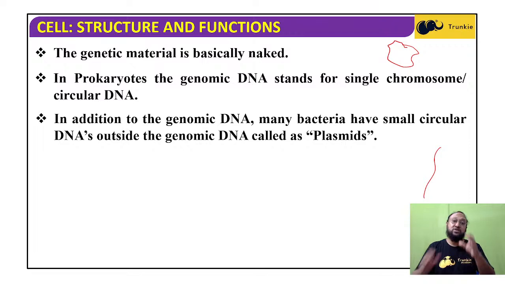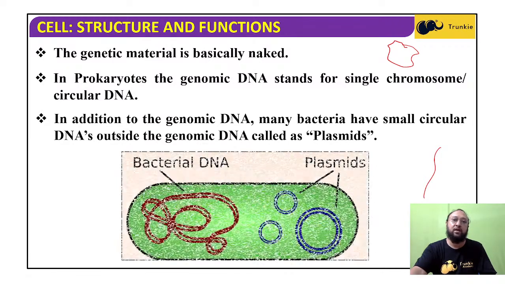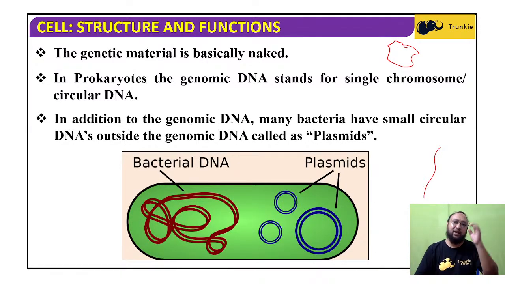The genomic DNA means the genome, the chromosome-like structure, the main DNA, which is actually responsible for expressing the characters in the progenies. Apart from the genomic DNA, there is another kind of circular DNA present in the cytoplasm, called the plasmid. Circular DNA is found like this. So there is the bacterial DNA, and then the plasmid circular DNA. This is a type of DNA present in the bacterial cell.